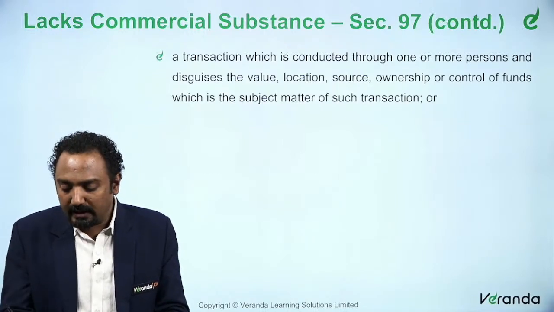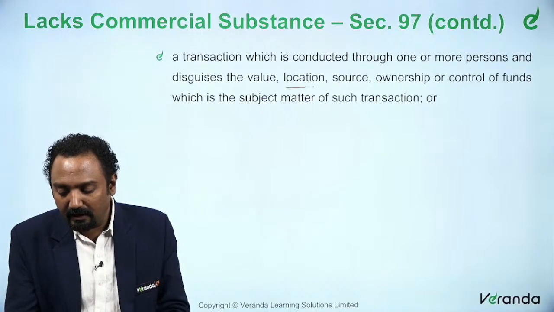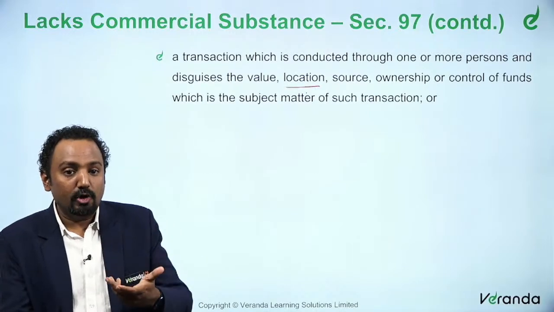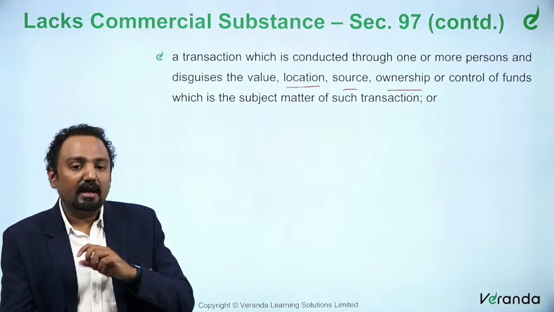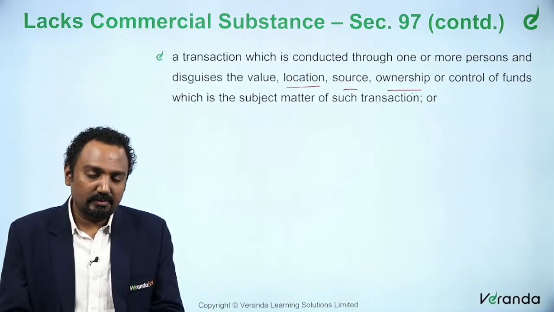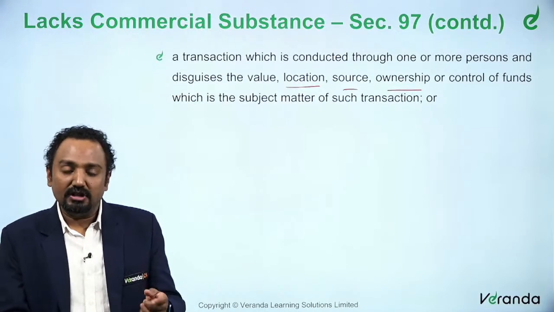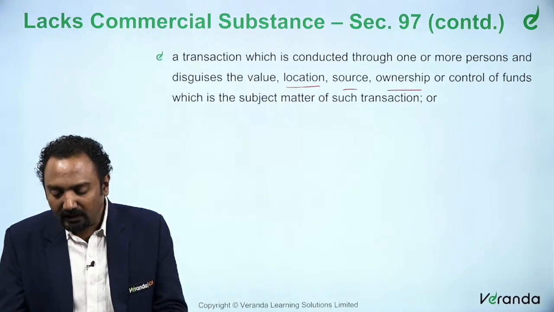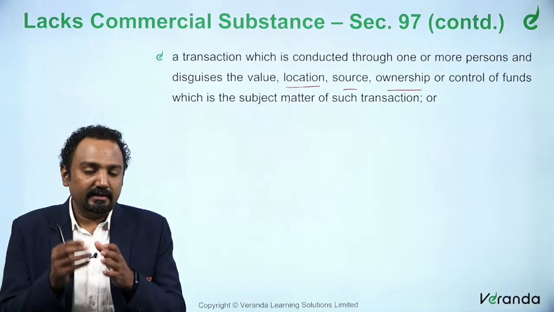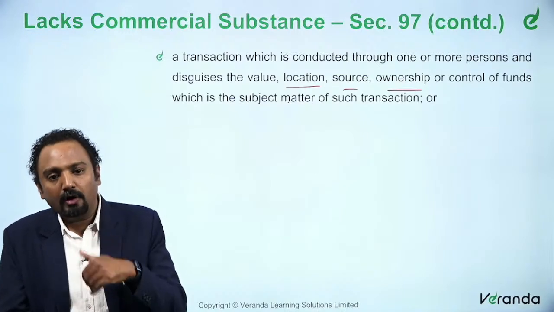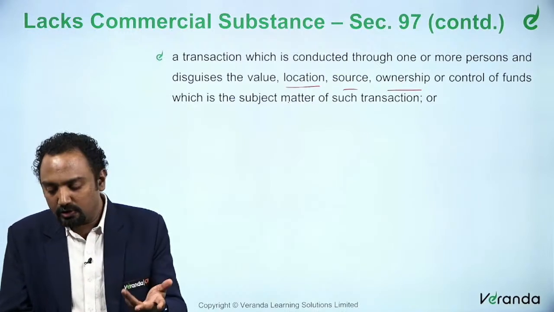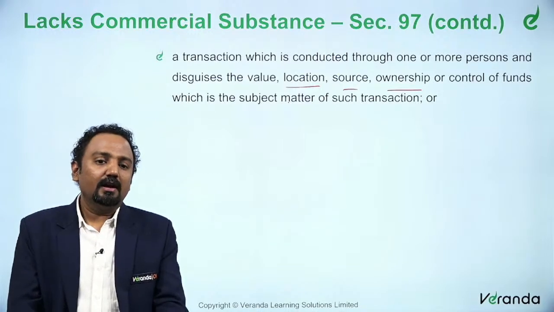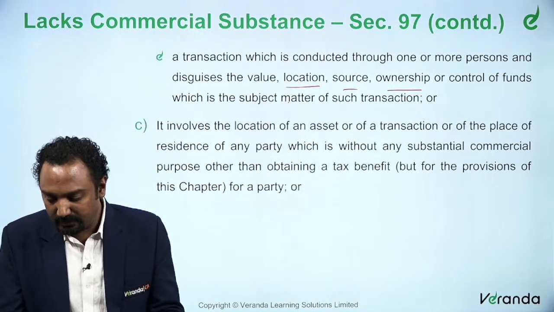So, if the benefit comes through a location or a source or ownership, that is also called lacking commercial substance. Earlier we said only location, but here we are trying to understand not just location. If there is a disguise, either in the nature of the transaction or in giving a benefit through the location or the source, it could be called lacking commercial substance.